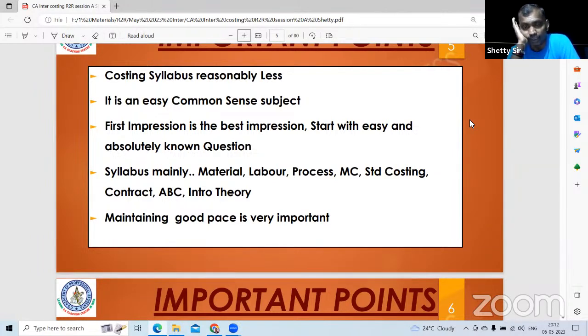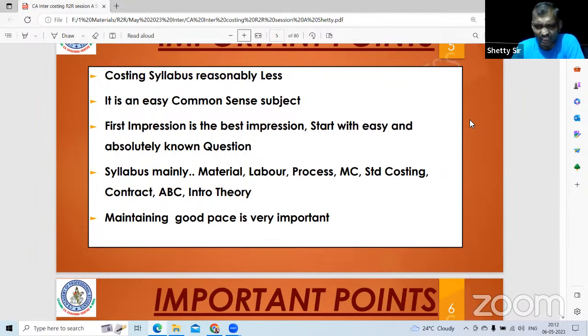Syllabus mainly is about material, labor, process costing. So these chapters, do not miss. You still have 1.5 days. So material, labor, process costing, marginal costing, standard costing, contract costing, activity-based costing, and introduction theory, including management accounting theory.